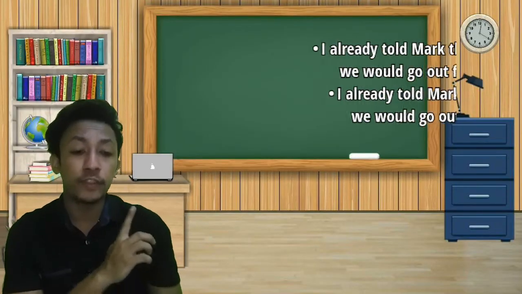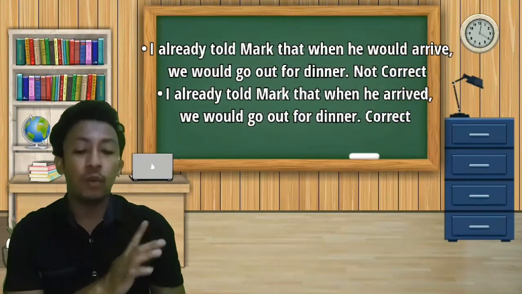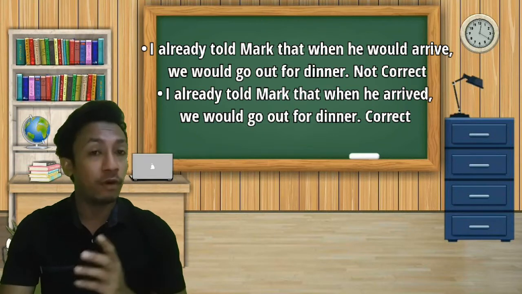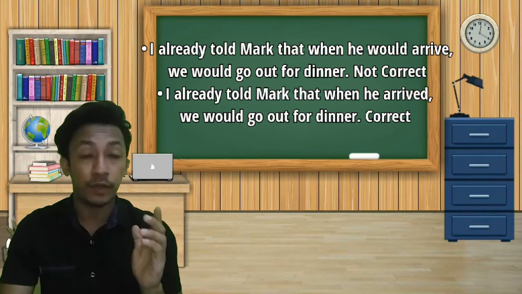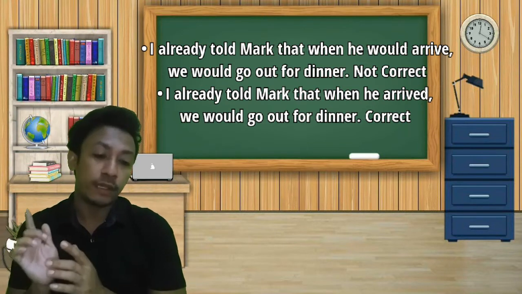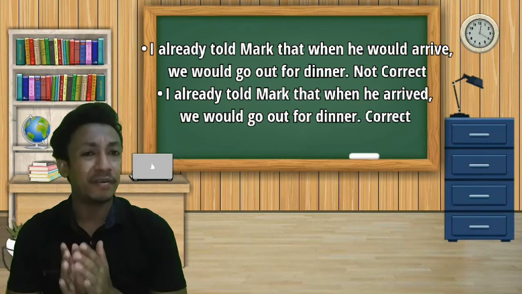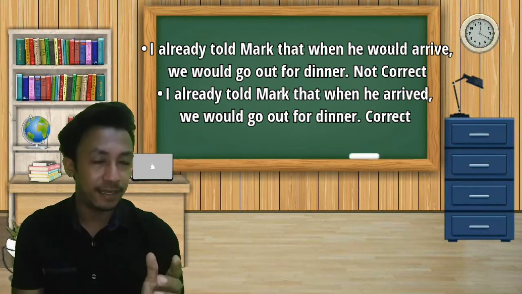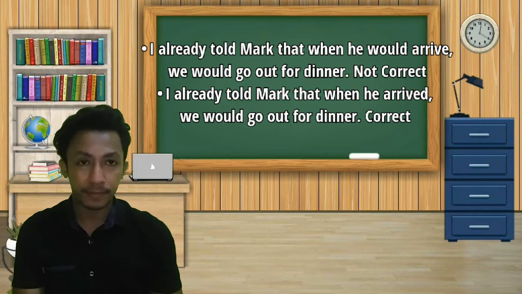I already told Mark that when he would arrive, we would go out for dinner. This is not correct. Next, I already told Mark that when he arrived, we would go out for dinner. This is the correct one.